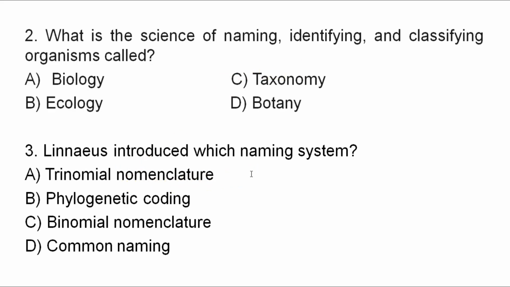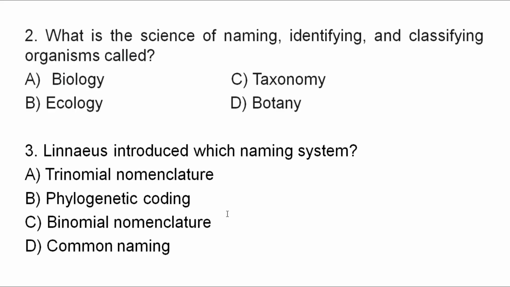Question number 3. Linnaeus introduced which naming system? A. Trinomial nomenclature, B. Phylogenetic coding, C. Binomial nomenclature, D. Common naming. Is that trinomial nomenclature, phylogenetic coding, common naming, or binomial nomenclature? What is the correct answer for question number 3?